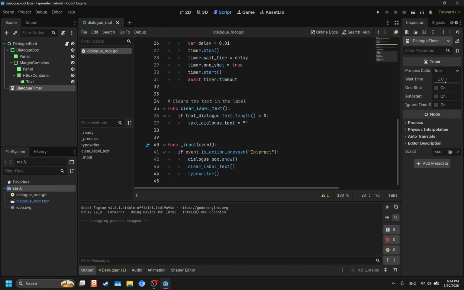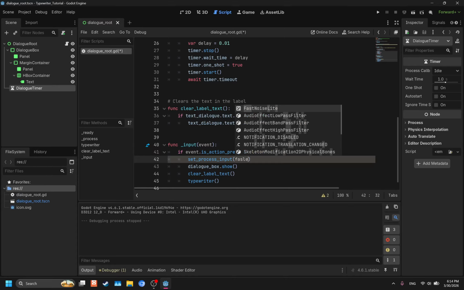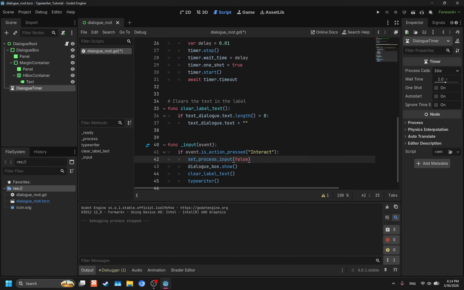So the solution to this is just two lines of code and very simple. It's called set_process_input. If you set it to false, in this case, we're going to go to the beginning here, right under the if statement, set_process_input, and then set it to false. Oops, not falsely. False. That means that it's not going to accept any input. It will not accept the E key.